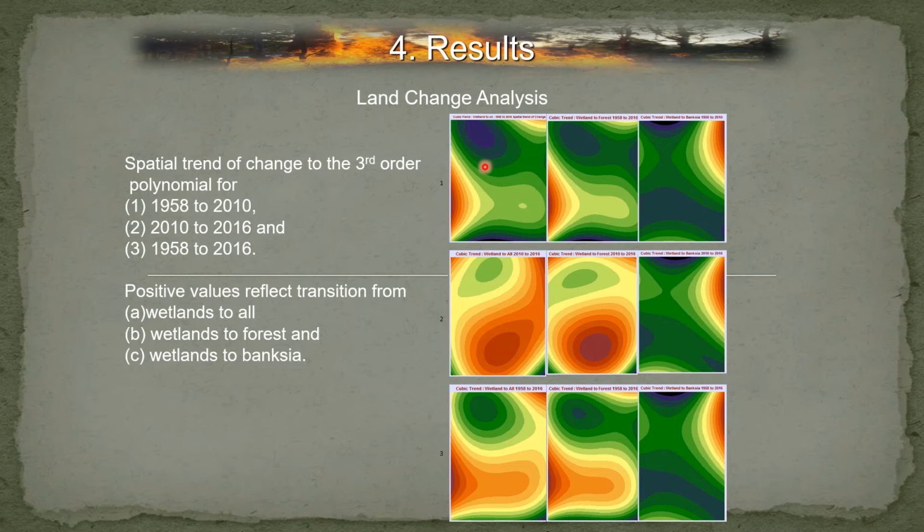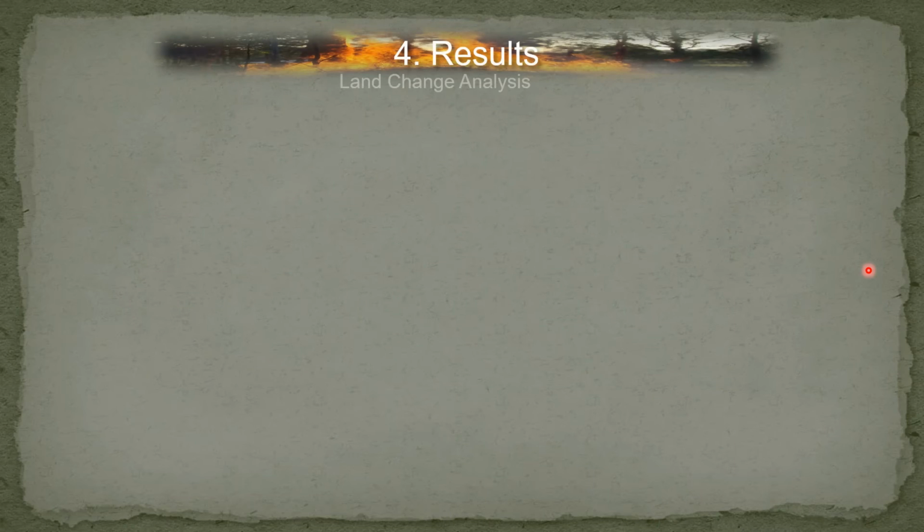Looking at A at the top, these are the changes of what's happening to wetlands between 1958 and 2010, and there's an overall increase in vegetation and a loss in wetlands. We see the same within forests and wetlands, that the wetlands have decreased substantially and that there's a gain in forests. And then for wetlands to Banksia, we see that Banksia increases and there's an overall loss of wetlands. So wetlands are decreasing in each one of these. You can see the blue areas where there's a decrease or loss of wetlands. So that's looking at the spatial trend of change.